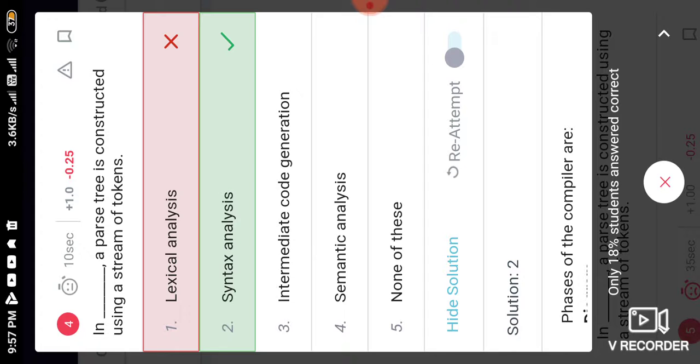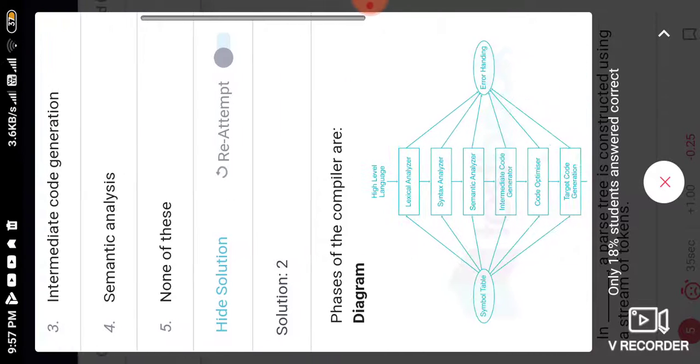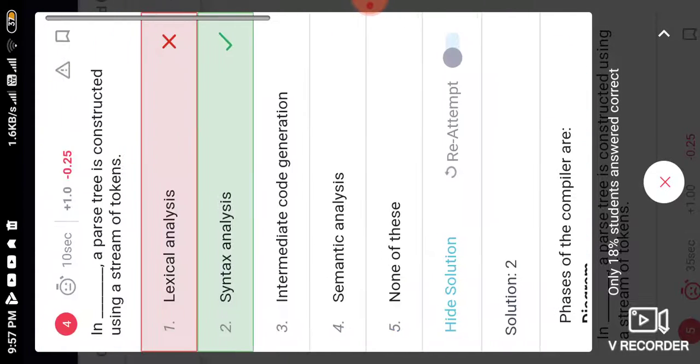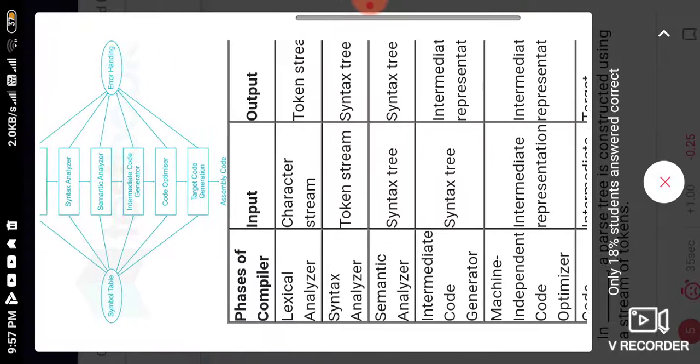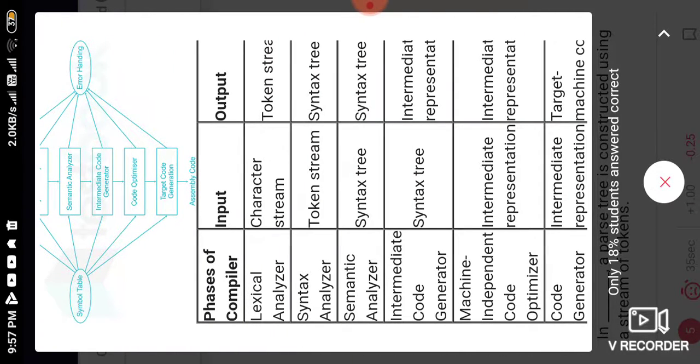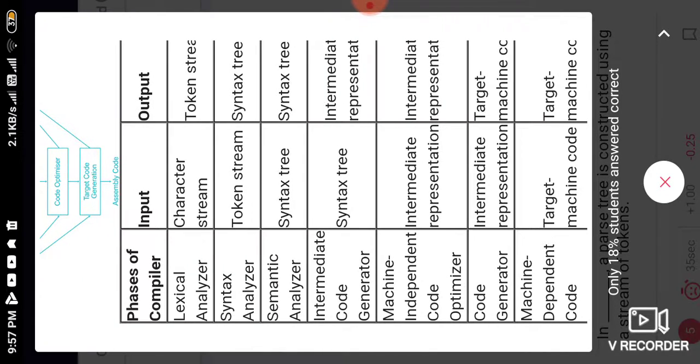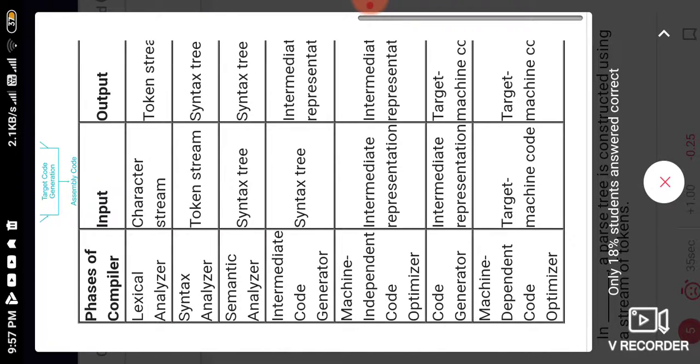In compiler design, the first stage is lexical analysis, then syntax analysis, then semantic analysis, next is the intermediate code generator, then the machine independent code optimizer, then the code generator, and at last we get the machine dependent code.